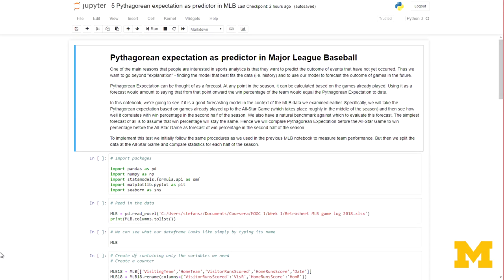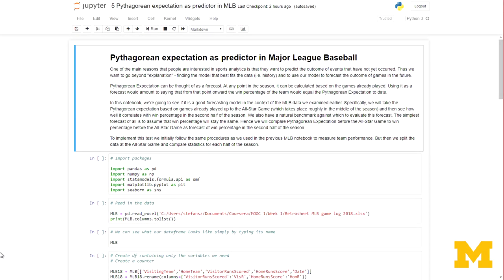What we're going to do is divide a particular season into two halves. Then we're going to take the Pythagorean expectation from the first half of the season and see how well that fits with the win percentage in the second half. As a control, we can look at how well the win percentage from the first half fits with the win percentage of the second half. If our Pythagorean expectation did better than win percentage, then we might think that's not a bad forecasting tool to have at our disposal. So let's go about it and see what we find.